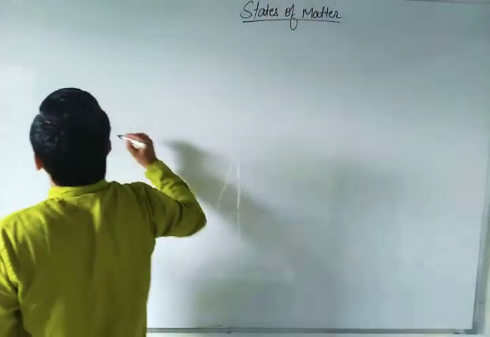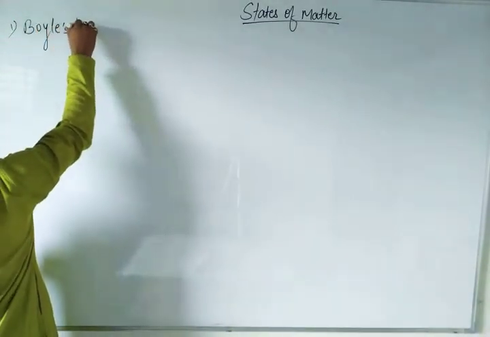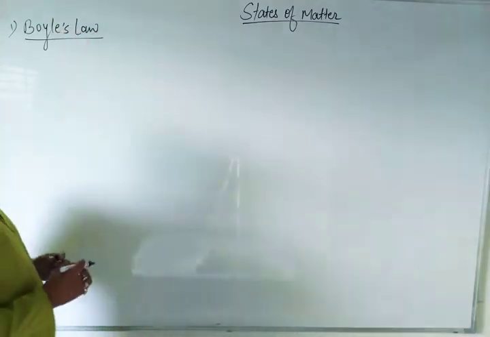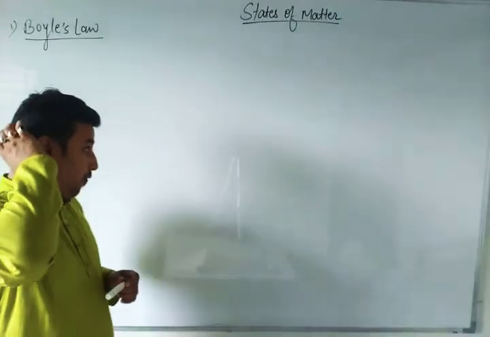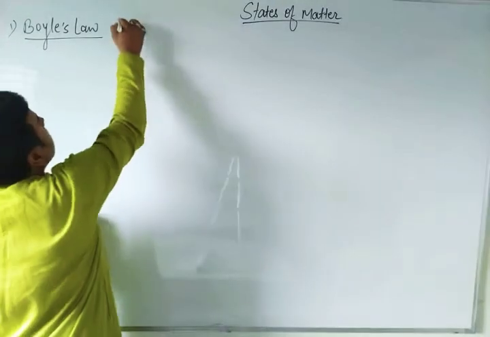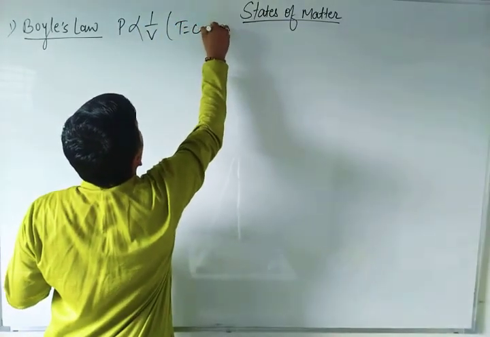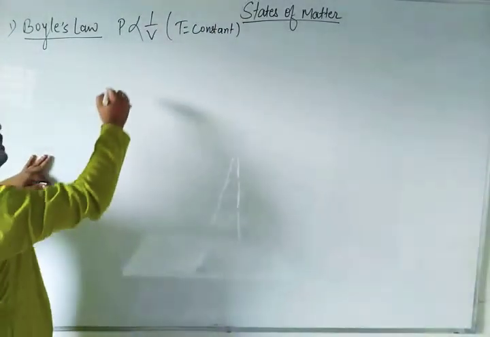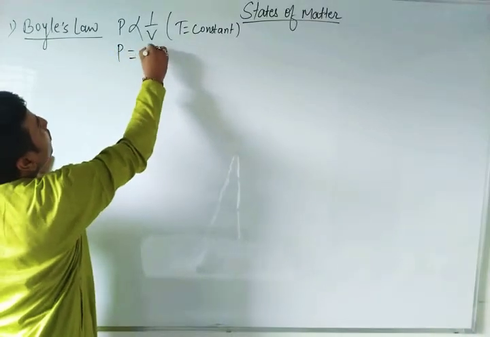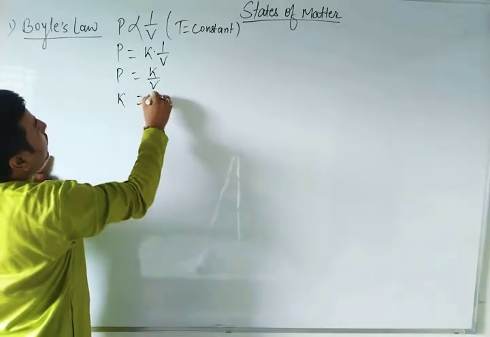Can you tell me what Boyle's law was? I hope everybody knows it. Boyle's law says that pressure is inversely proportional to volume when temperature is constant. If we remove the proportionality sign, we put a constant K: P is equal to K into 1 upon V, so P is equal to K by V, or K is equal to PV.